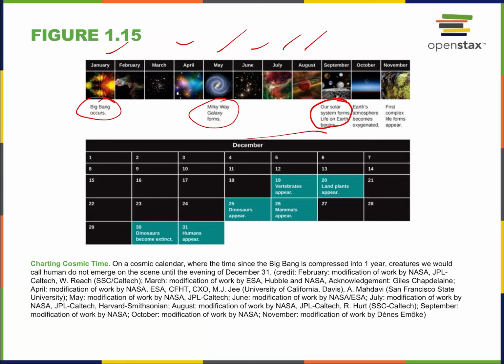If we look in December, we can see that vertebrates, animals that have backbones, like reptiles and birds and mammals, of course, didn't form until December 19th, right? So before December 19th, all there were invertebrates: the sponges, the slugs, the corals, insects. Early inhabitants in the tree of life.